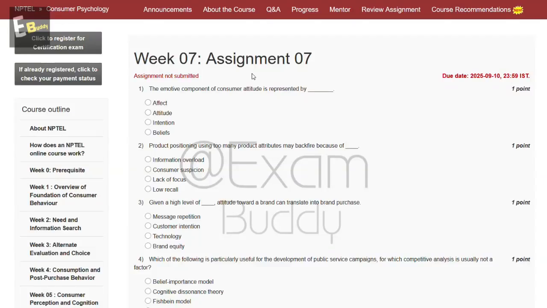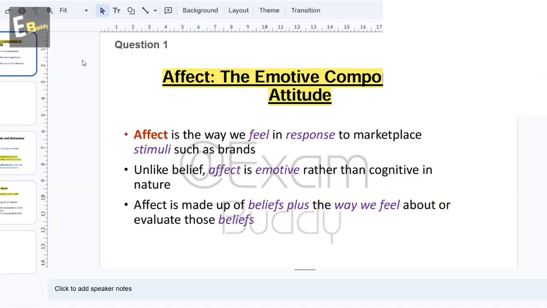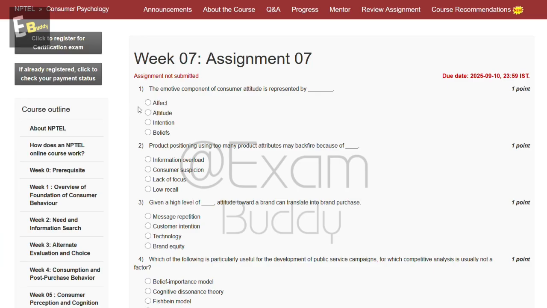Now let's do our assignment, Consumer Psychology Week 7 Assignment 7. So the first question is: the emotive component of consumer attitude is represented by dash. So these are the options: affect, attitude, intention, beliefs. So let's check the answer of our first question. So question first, affect, the emotive component of attitude. So the answer of our first question is A, affect.